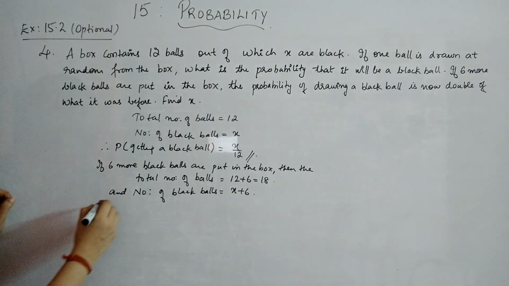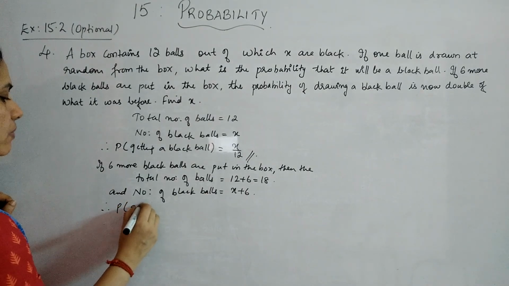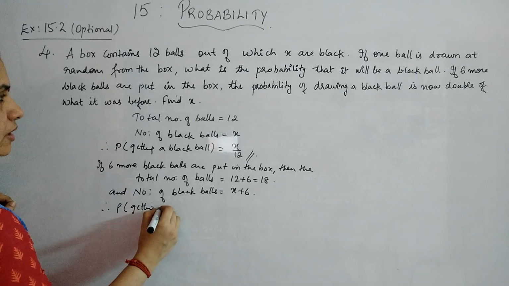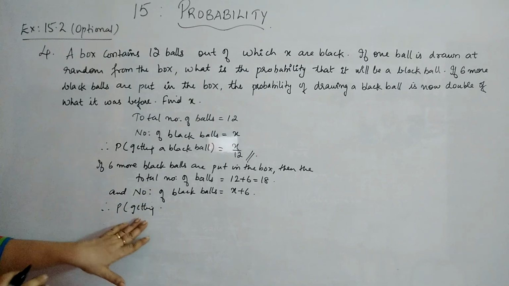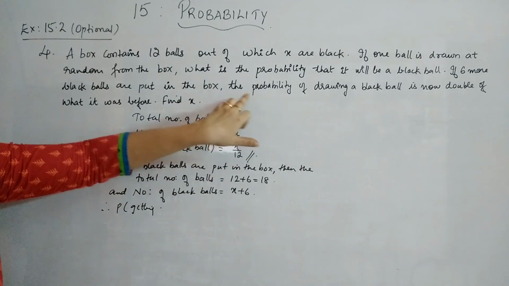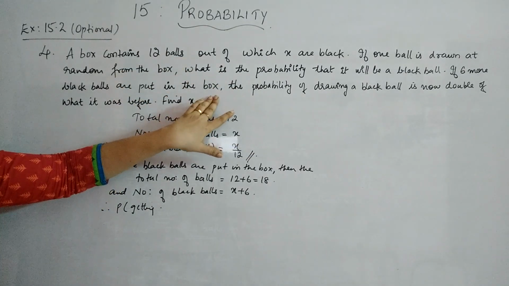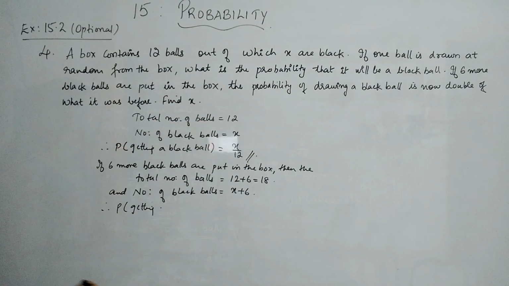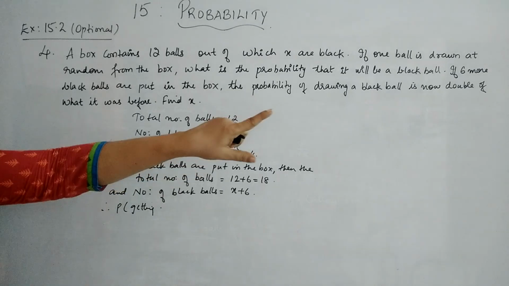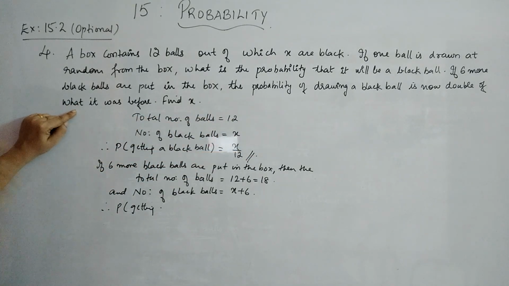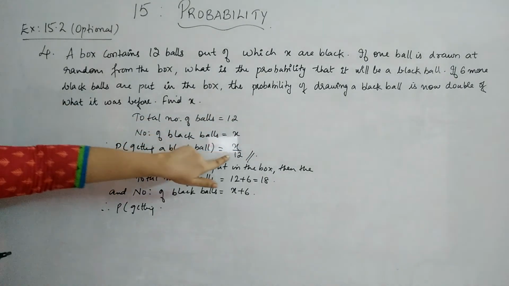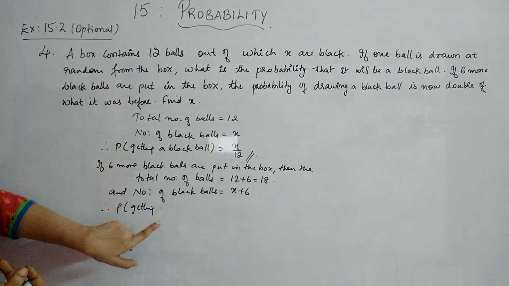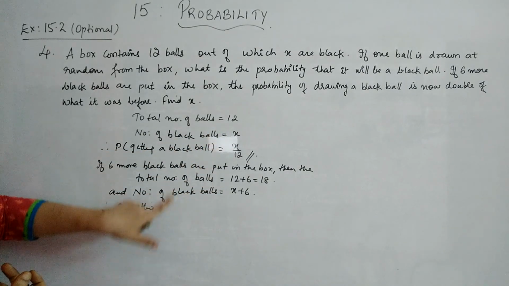Now what will be the probability of getting a black ball? We are finding this because there is a relation given here: if we put 6 more black balls into the box, the probability of drawing a black ball is now double of what it was before. So its double can be equated to what we get now after putting in the 6 balls.